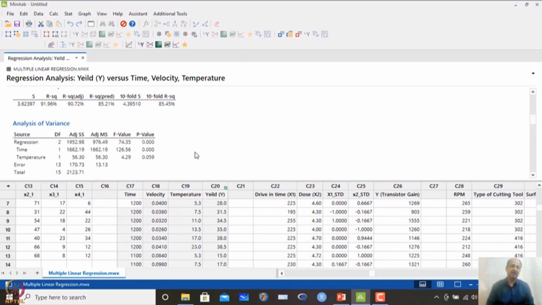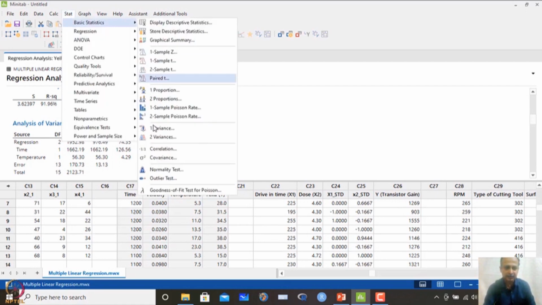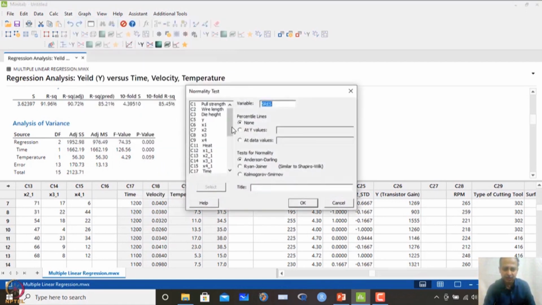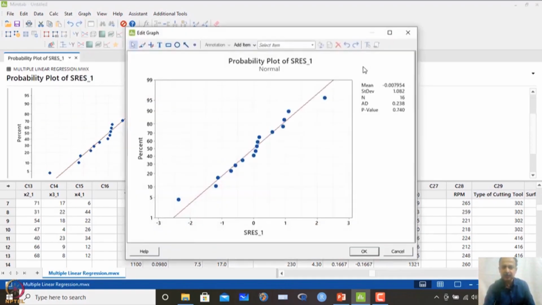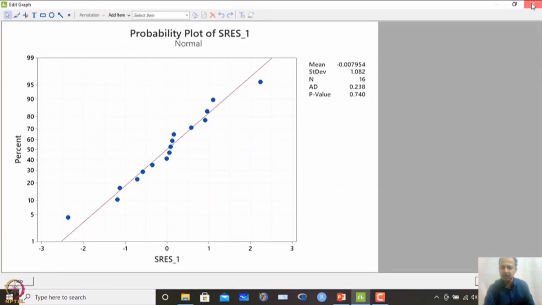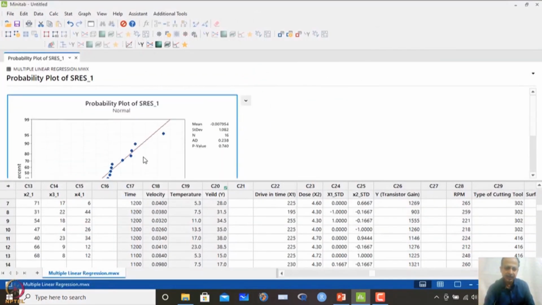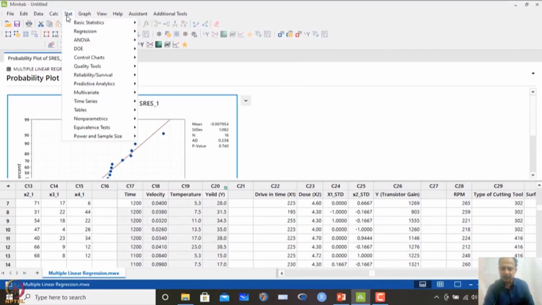If I consider that the alpha level of significance is 0.1, in that case we can also consider temperature as a significant variable, and we may retain this one. So, let us try to see the normality of this residual. The last residual normality we can check, and in this case the p value is 0.74. So, there is not much problem with the normality assumption over here. In this case normality is not a constraint.